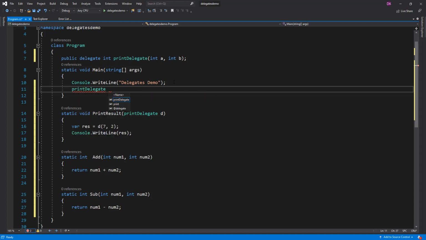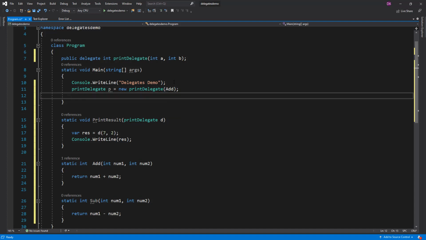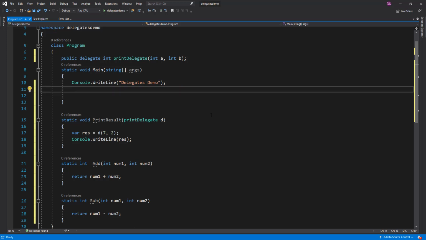We'll say print delegate p equal to new print delegate, and here you can pass any function, so here you can pass add. Or better, we can directly say print result, and it takes a delegate.